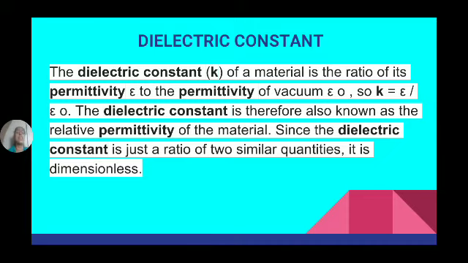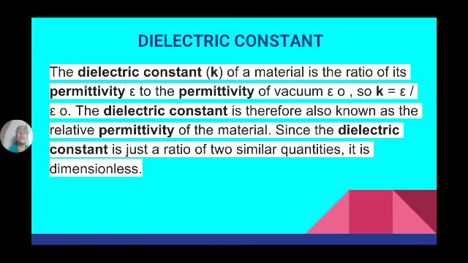K is known as the dielectric constant, and it is also known as the relative permittivity of the material. The permittivity of the material is epsilon, which is equal to epsilon naught into epsilon r, while for vacuum epsilon r is equal to 1.